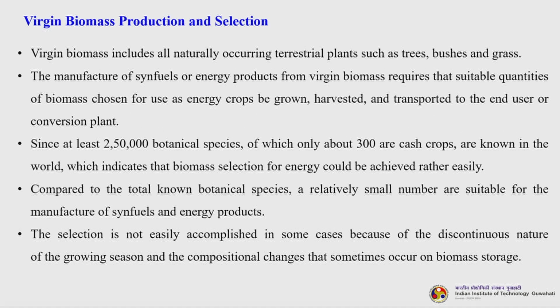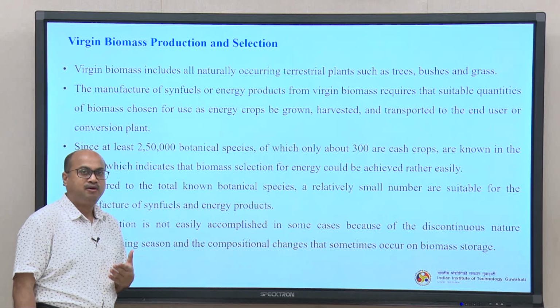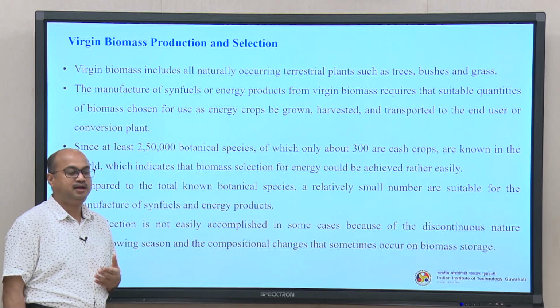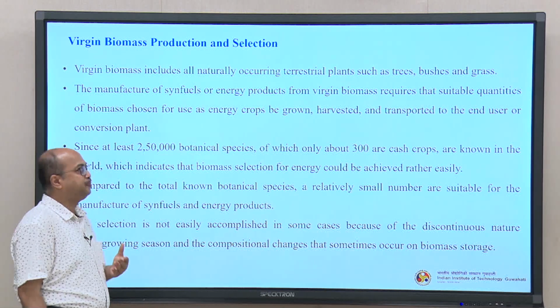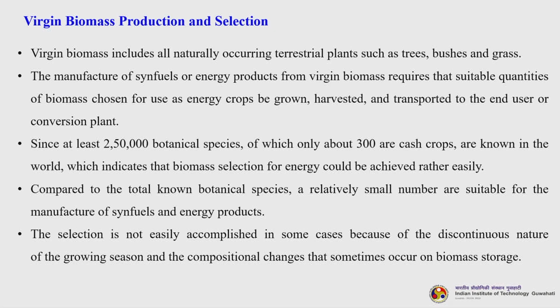Let us now understand virgin biomass production and selection, how the biomass is getting produced, okay, the land requirements etc., and how do we select them. So, virgin biomass includes all naturally occurring terrestrial plants such as trees, bushes and grass. The manufacture of synfuels or synthetic fuels or energy products from virgin biomass requires that suitable quantities of biomass chosen for use as energy crops be grown, harvested and transported to the end user or to the conversion plant.